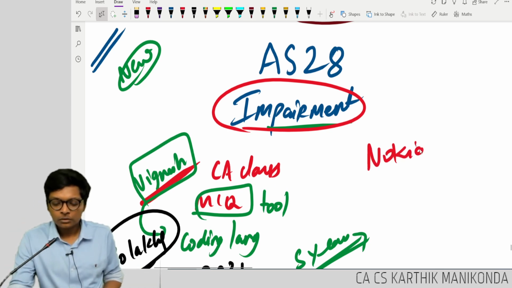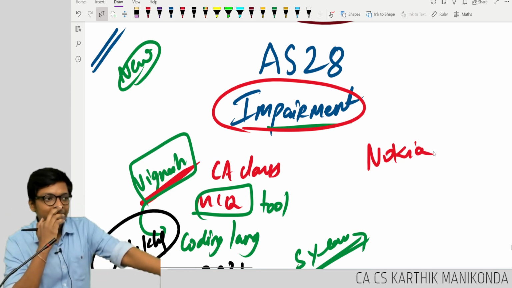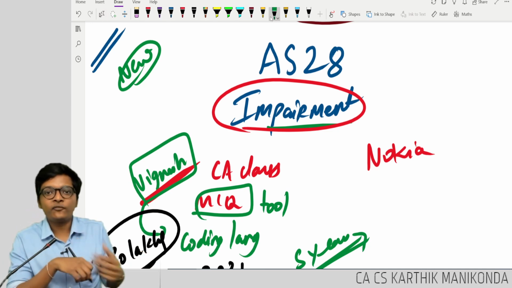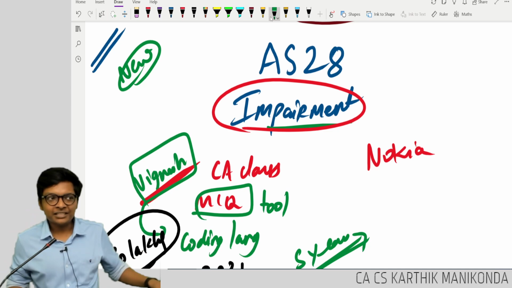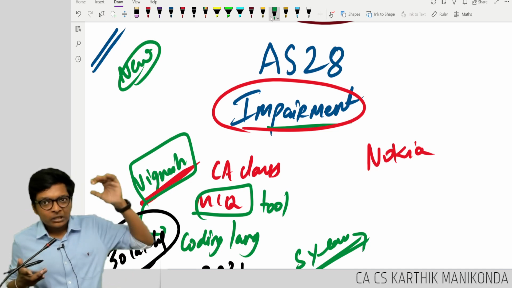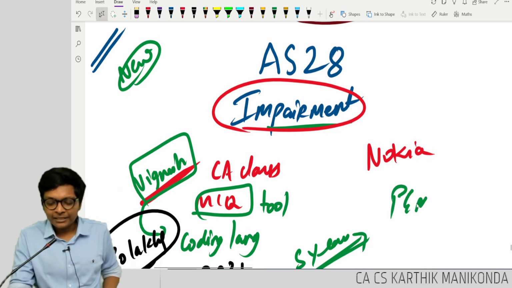Let's give another example. Nokia was a big brand, correct? Suddenly what happened to Nokia after Apple and smartphones came? Suddenly within a span of 1-2 years, Nokia's value crashed, correct? Now can I say Nokia's plant and machinery is still worth 100 crores?